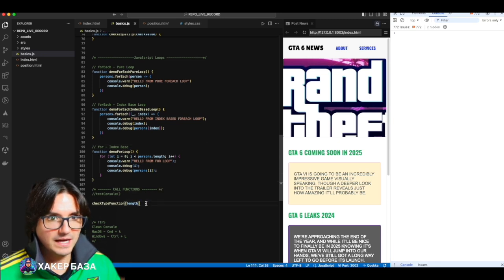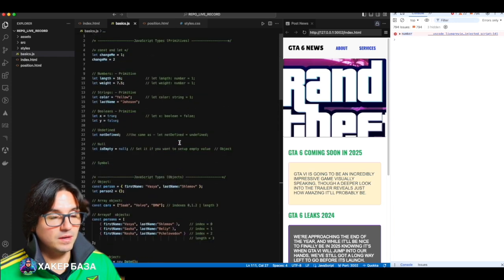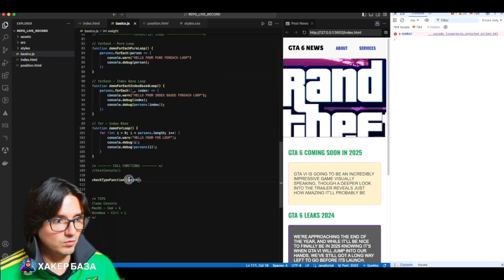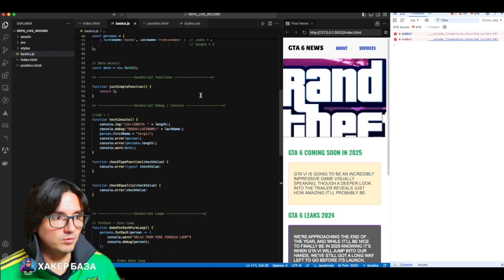So I advise adding it everywhere. I might have missed a semicolon somewhere. Look, the type is number. It gave us everything. The type is number. If you ever need to check a variable for its type, here it will output weight as well, type number.